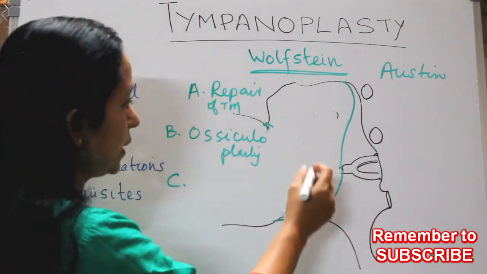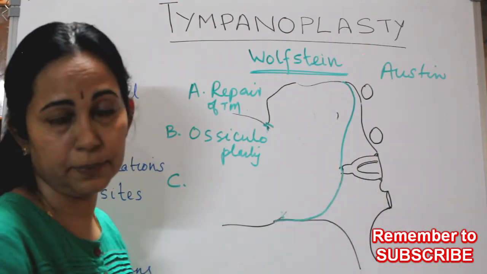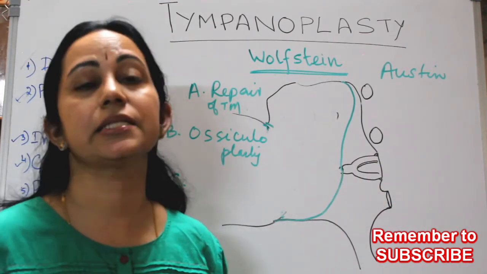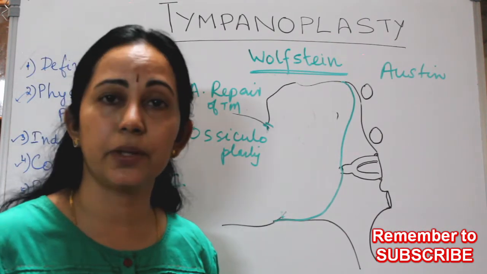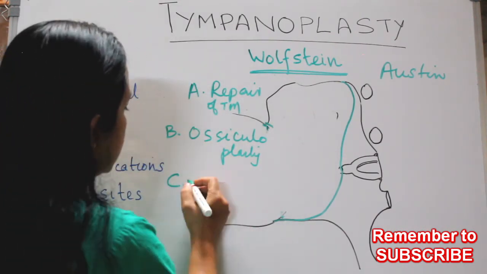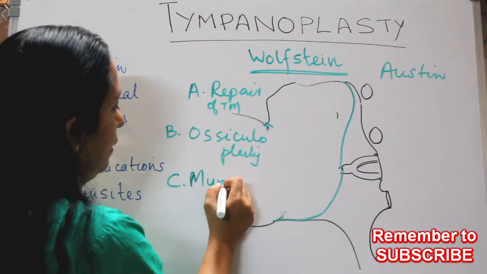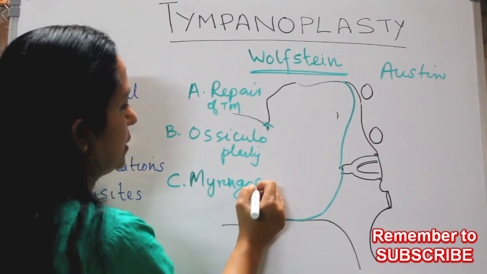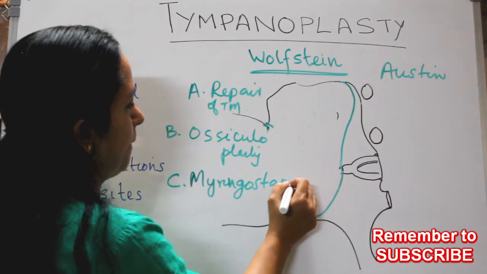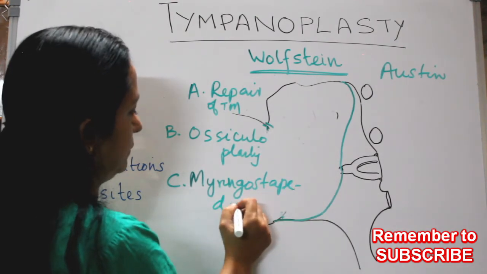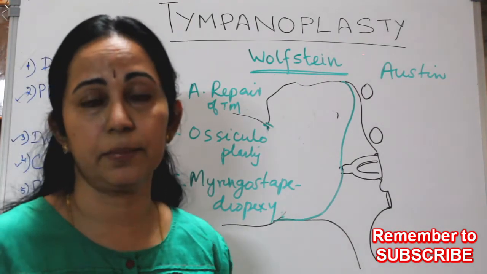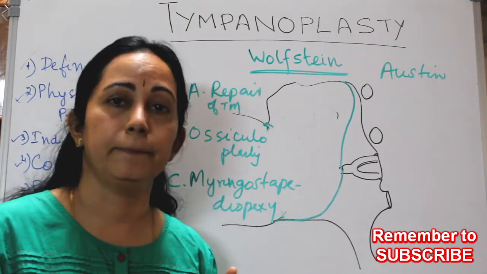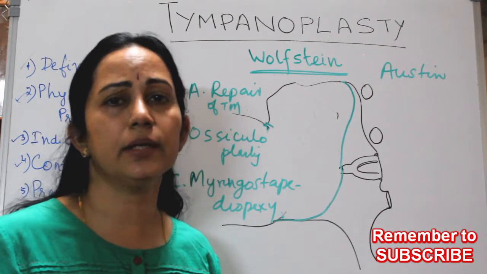So that is myringostapediopexy. Myringo means tympanic membrane, and stapes, you know our stapes. So myringostapediopexy, type C, or otherwise called the columella effect, because of the single ear ossicle in birds.